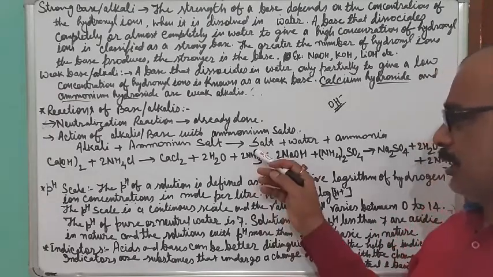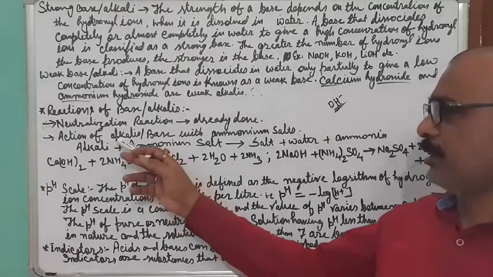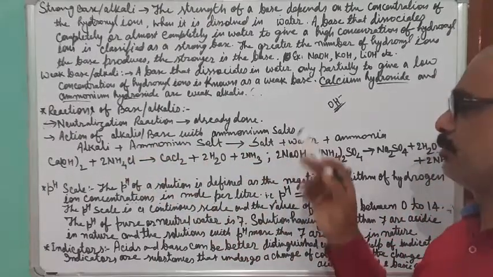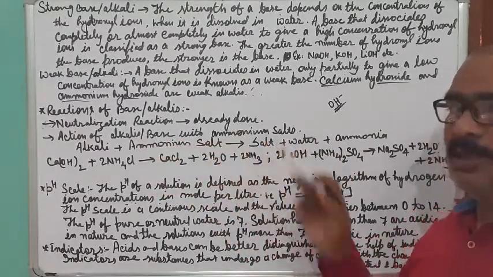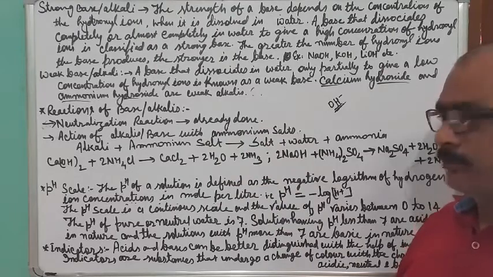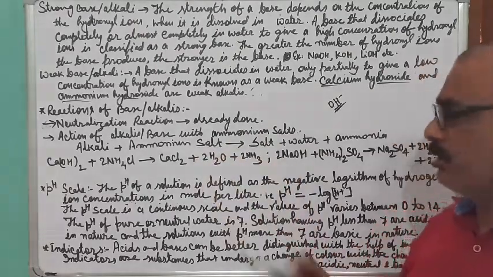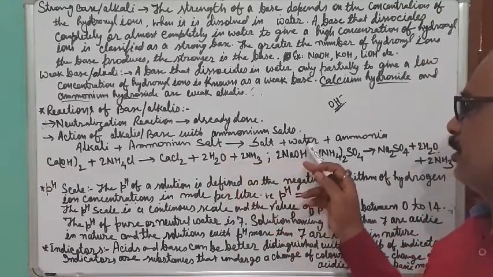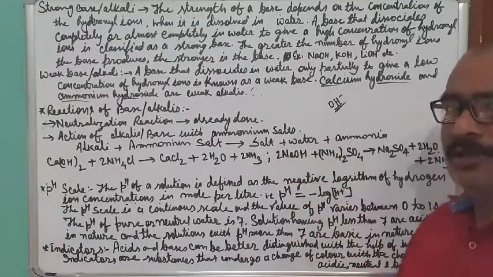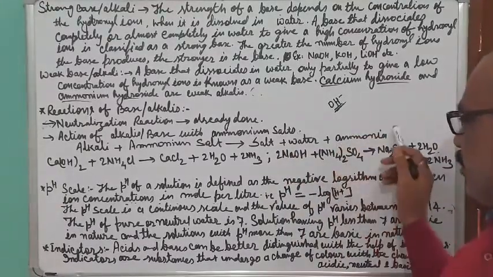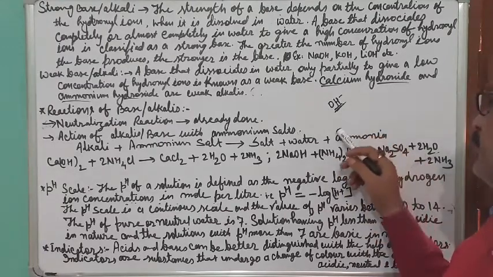So the other reaction which is very important that I am discussing is the reaction of alkali or base with ammonium salt. When alkali or base reacts with the ammonium salt, it produces salt, water and ammonia. This is the characteristic thing, ammonia. When base reacts with the ammonium salt, it produces ammonia.